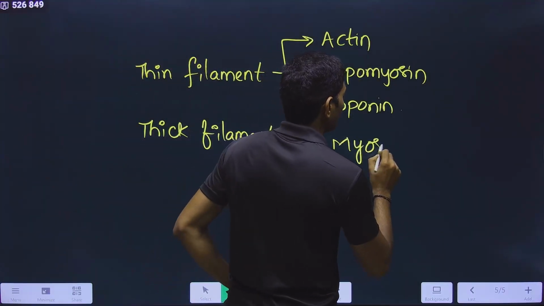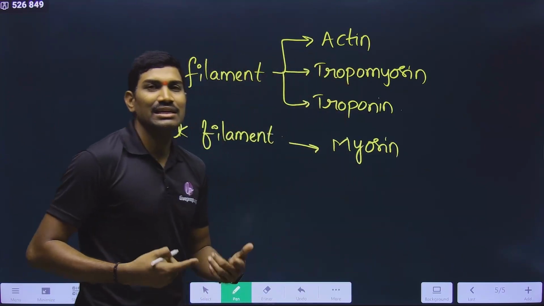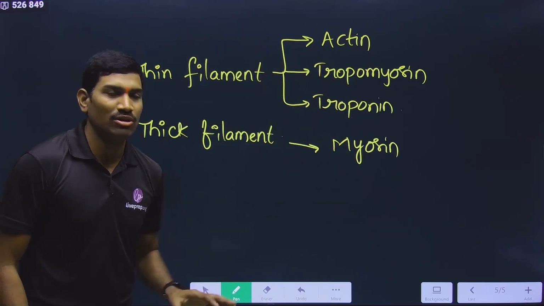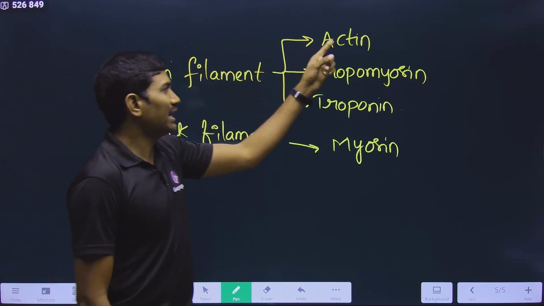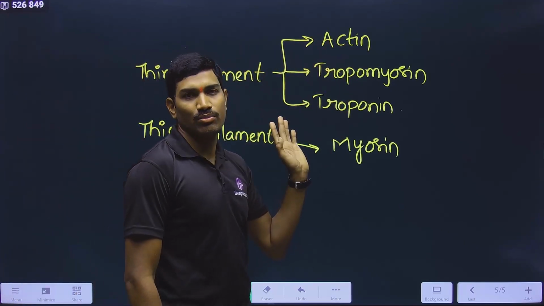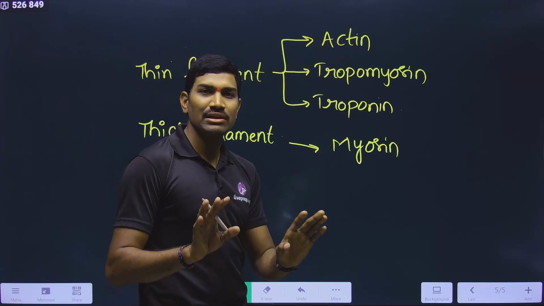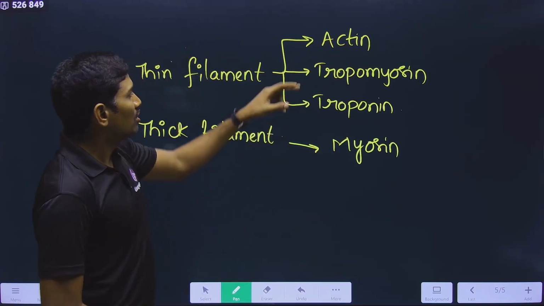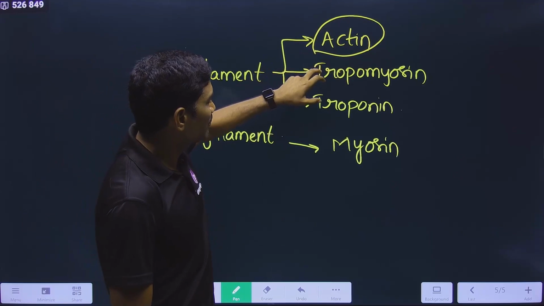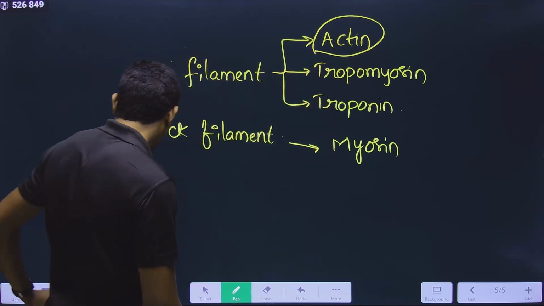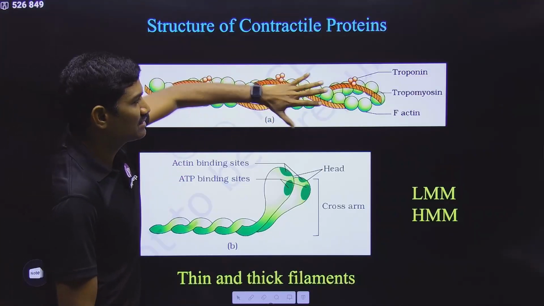So please observe this very carefully, because these are the names that we use in the mechanism and all. Here thin filament and thick filament are present. The thin filament has actin, tropomyosin, and troponin, whereas the thick filament has myosin. Is it clear? Now, how is actin formed and how is it present? We will study each one by one. Now let us observe the NCERT diagram.